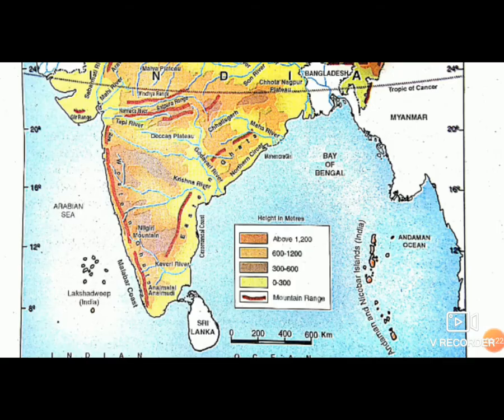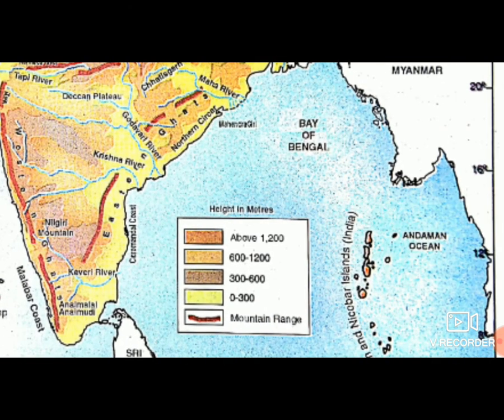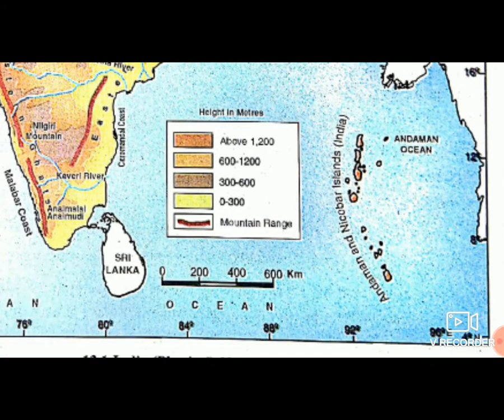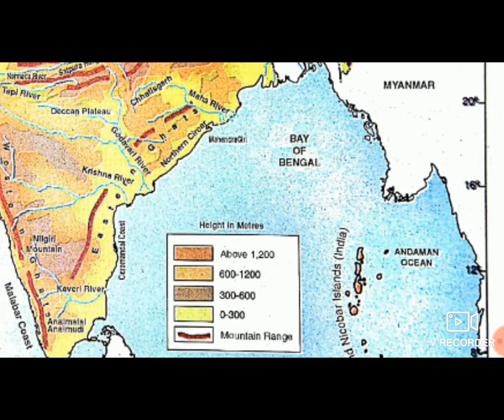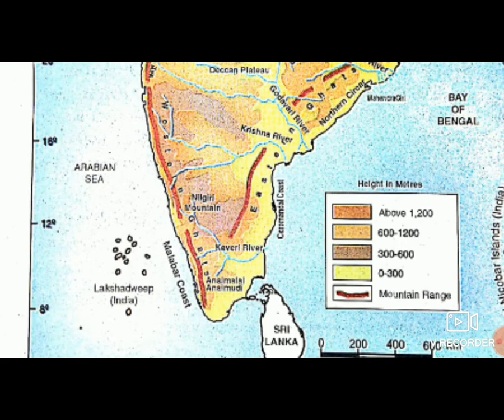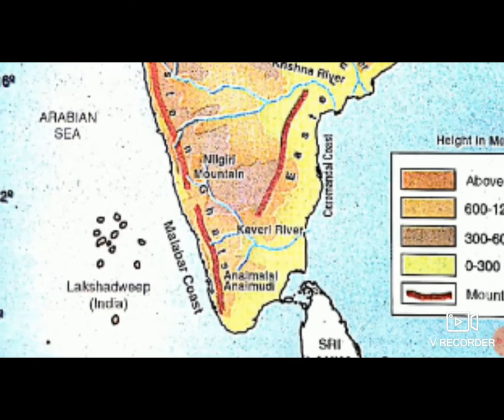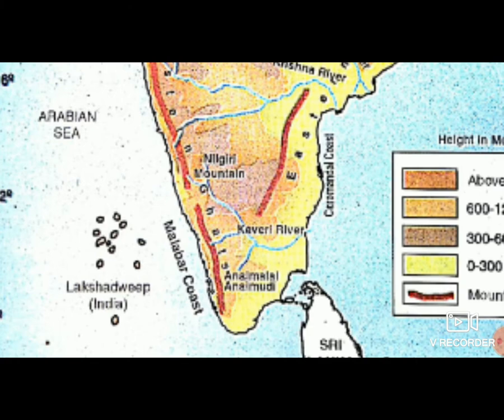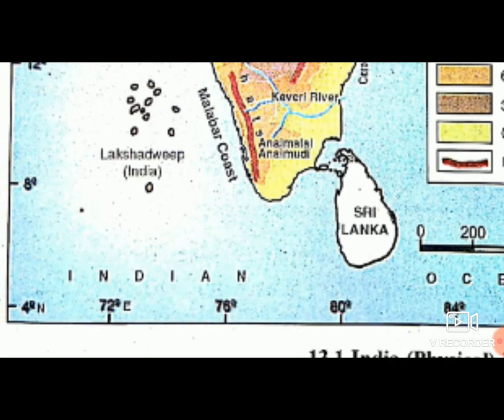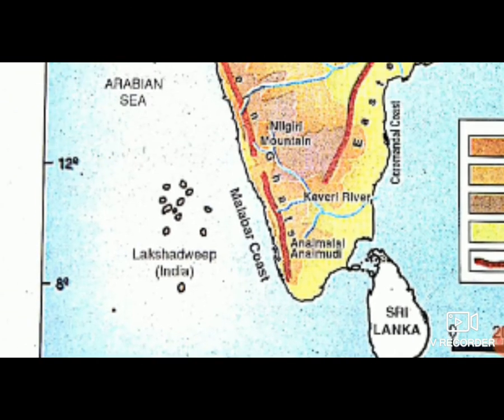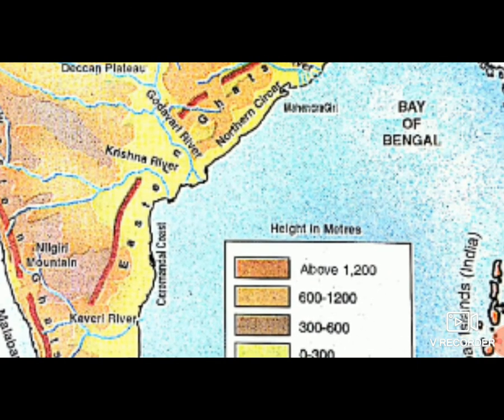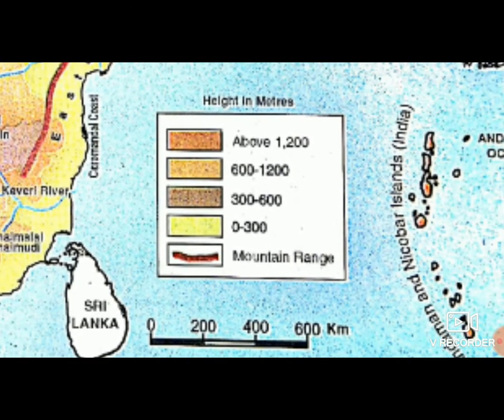There are two island groups in India, Andaman Nicobar Island to the southeast in the Bay of Bengal. This is Andaman and Nicobar Island of India near Bay of Bengal, and Lakshadweep Island in Arabian Sea lies to the west coast of Kerala. Indian Ocean is extremely south of India. This is the Indian Ocean. This west side is Arabian Sea. Here is Bay of Bengal. This is Andaman and Nicobar Island.